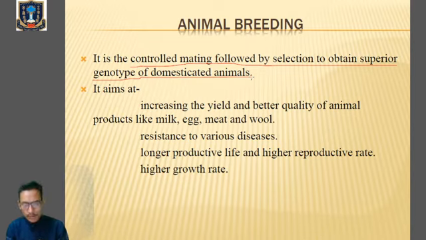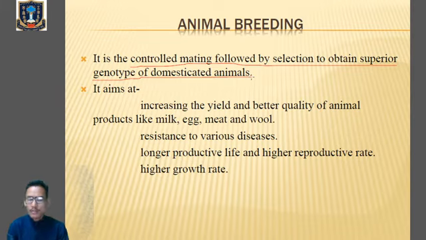So, in animal breeding, there will be a controlled mating. First of all, we have to select the superior male and the superior female. Clear? There are certain criteria for the selection of superior male and superior female, and those criteria need to be fulfilled.